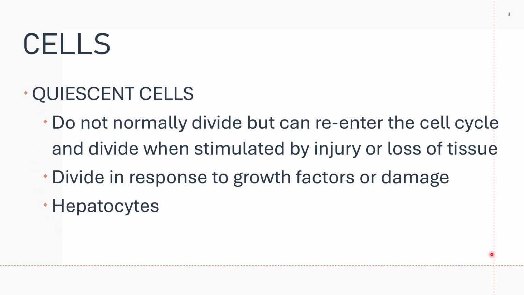Take a look. If a portion of the liver is removed, for example in the case of a liver transplant, the removal of that portion will stimulate the division of the remaining cells in the liver. That is for your quiescent cells.